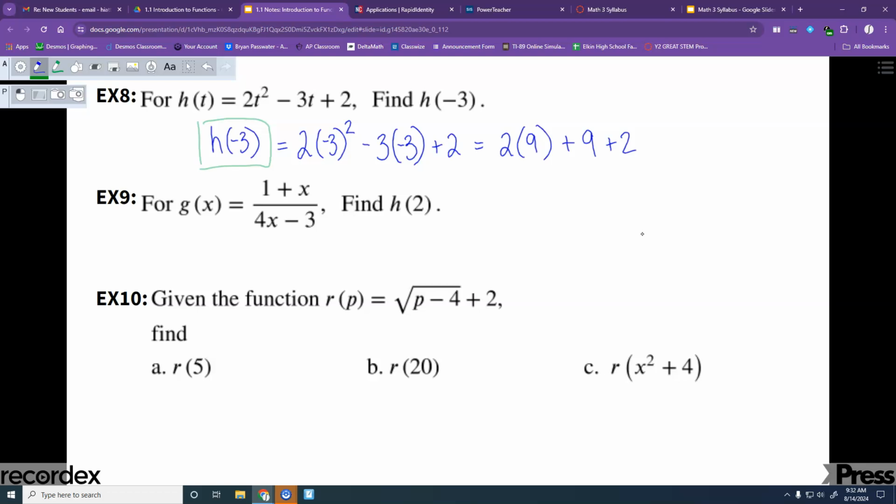So now that I've done my exponents, what comes next? 2 times 9, perfect. That's going to give me 18 plus 9 plus 2. So 18 plus 9 is going to be 27 plus 2, and we will get 29 for that.